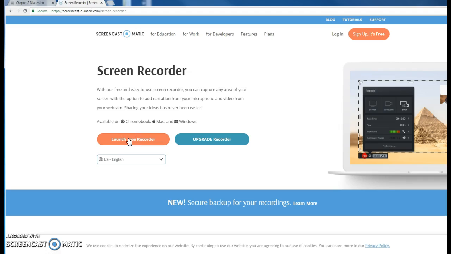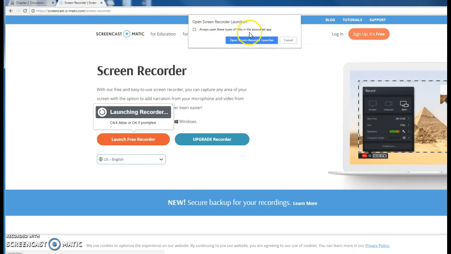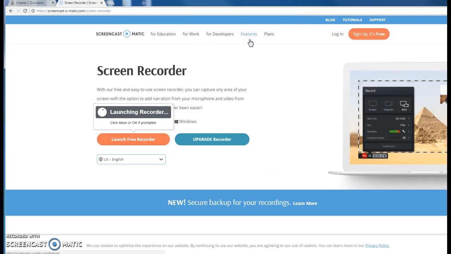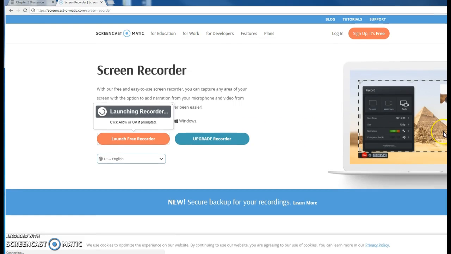If I click Start Recording for free and launch Free Recorder, let's see if it'll do it, because I already have one up. It should launch it, and it should show you, see this red box right here? That's going to show you the area of your screen. So I can make it smaller or larger. It's not letting me do it.